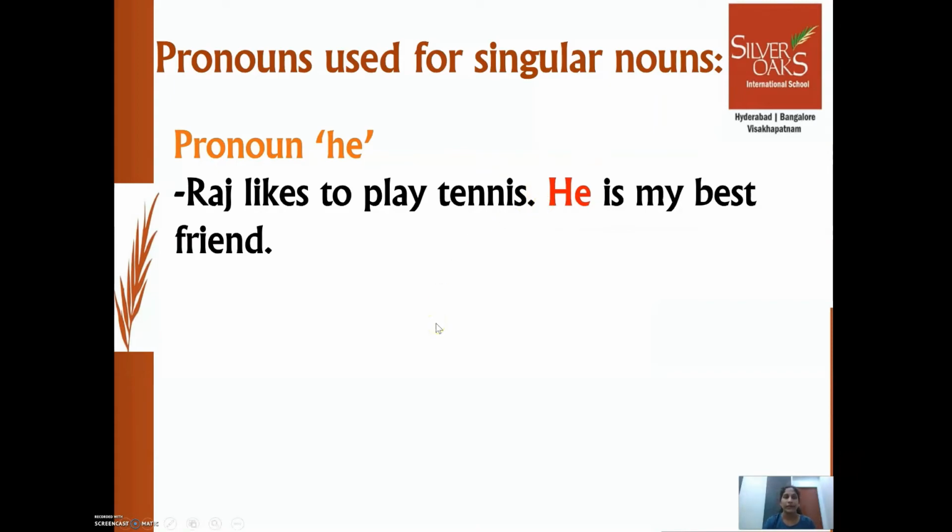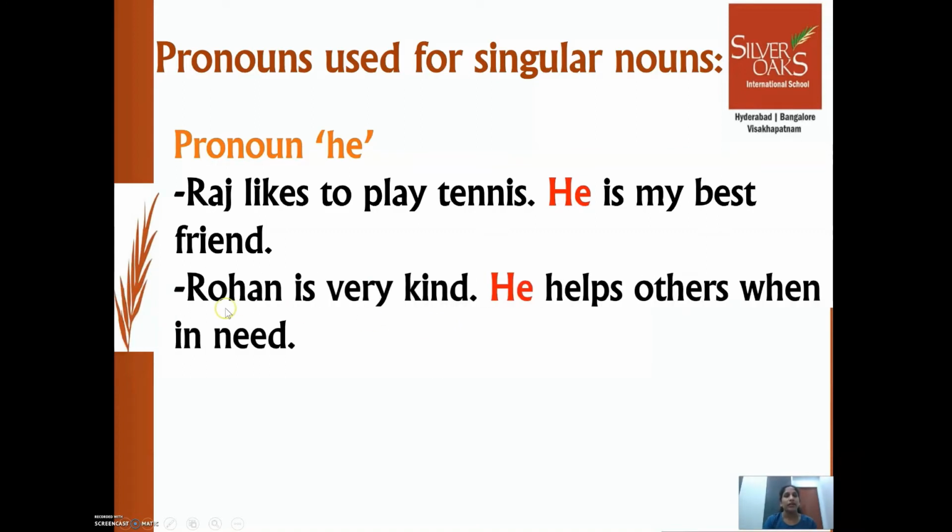Let's see one more example. Rohan is very kind. He helps others when in need. Rohan is a boy again. So, boy is a masculine noun and a person. So, we replace Rohan with he in the next part of the sentence. Let's see one more example.